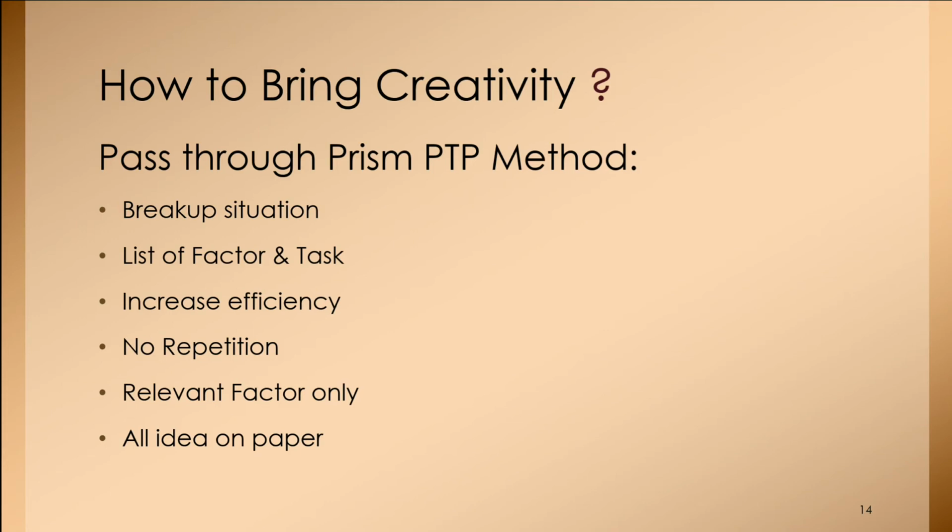Think in your mind that, in any possible way, you should not repeat the data again. The data should be relevant, it should be acceptable by everyone, and it should be purely based on facts and figures. And once you get all this information, you should keep the habit of writing everything on paper in a sequential way.